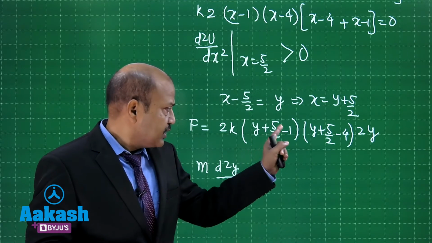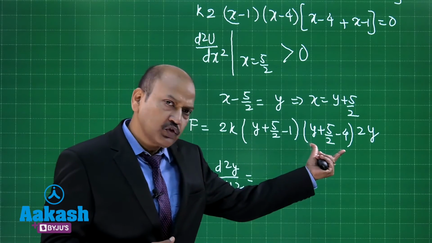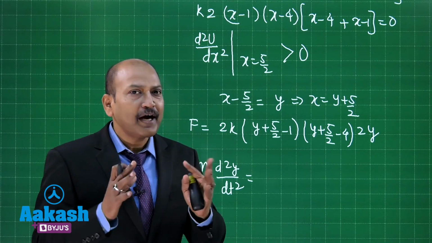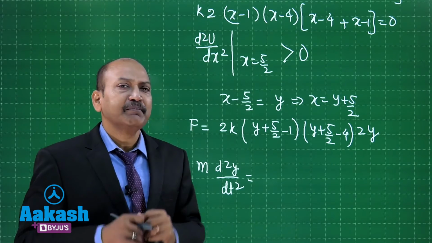So here in this term we neglect y, here also we neglect y. Reason? y must be very small compared to these quantities within the bracket.